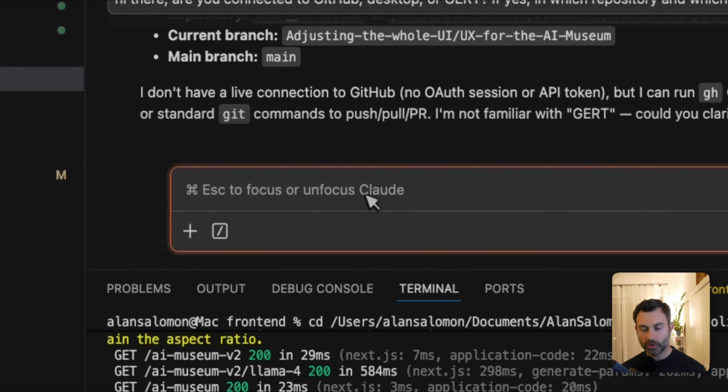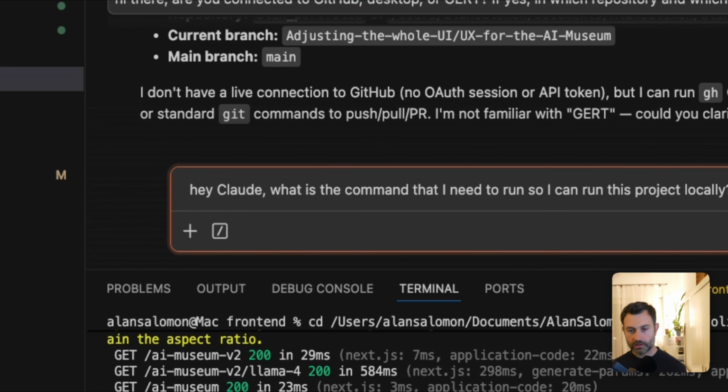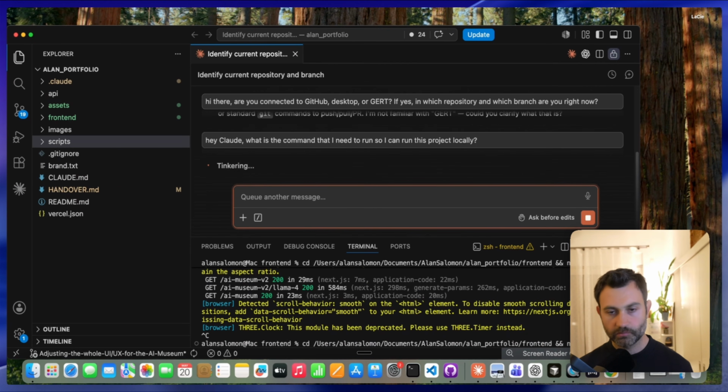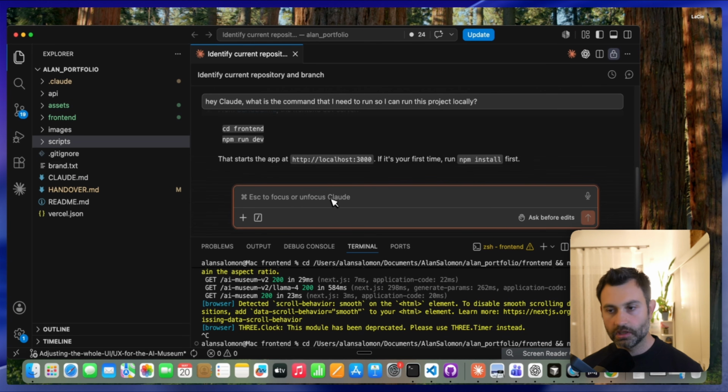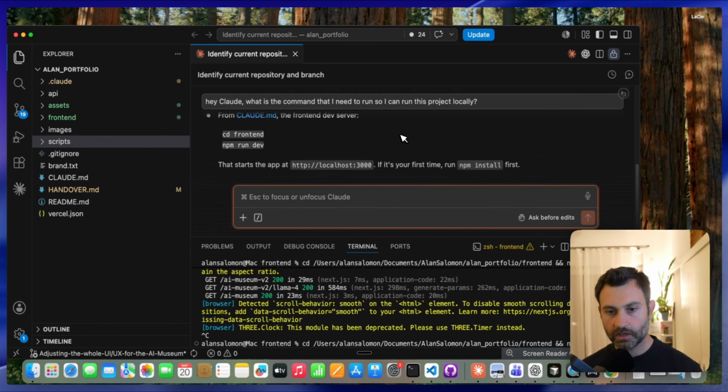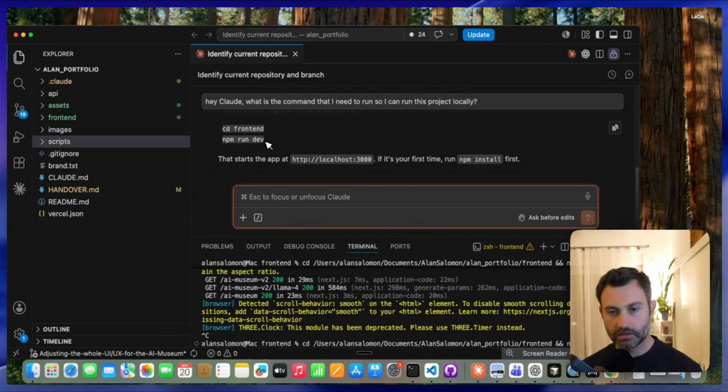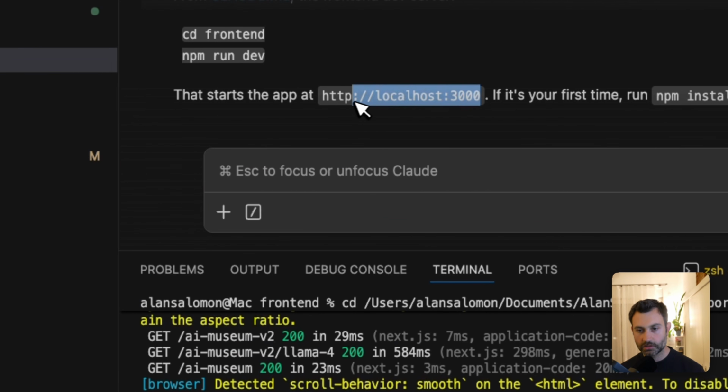Hey Claude, what is the command that I need to run so I can run this project locally? And it will just let you know exactly. Okay, you need to run this, and then run this, and that's it. Totally, that's it. So I already did that, and you need to go to this localhost. So this is the localhost.